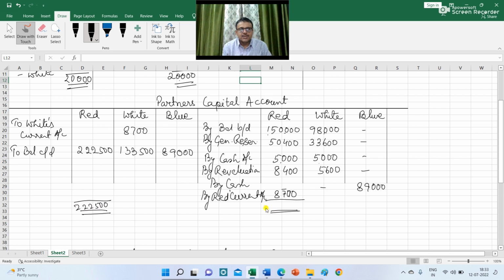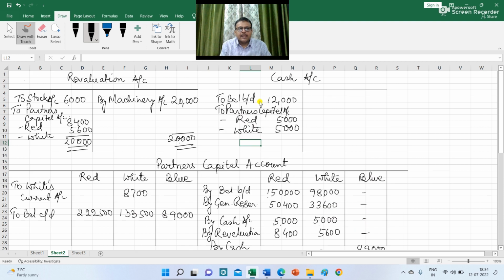2,22,500 is the sum total of debit and credit side of red. 89,000 is the total of the column of blue, and total of white's column is 1,42,200. So in cash account I have to write to blue's capital account.